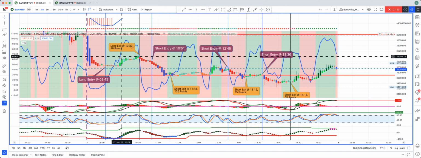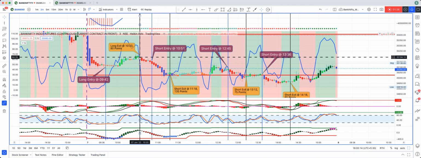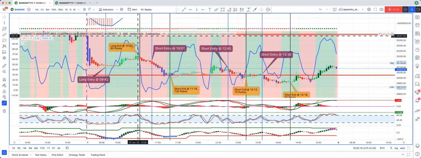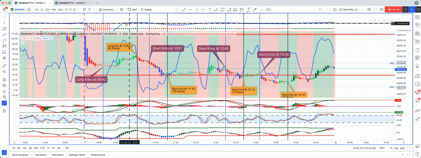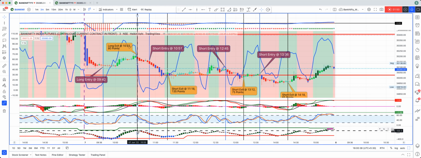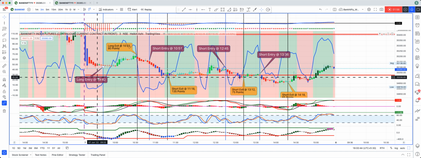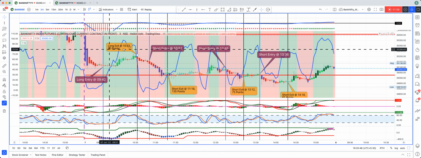I exited, even KDJ, you see, is in the green zone, and I exited at around 1033 with 80 points when the TSV line started coming below the MA line, and stochastic, even here, the stochastic was crossing from the overbought condition. There was a turn in MS also, so I exited over here. So this long trade from 942 to 1033 gave 80 points.